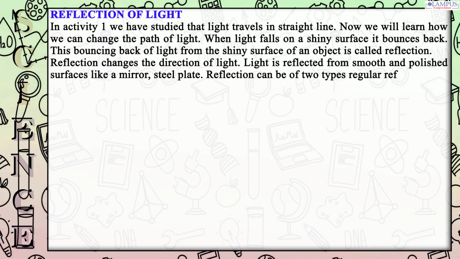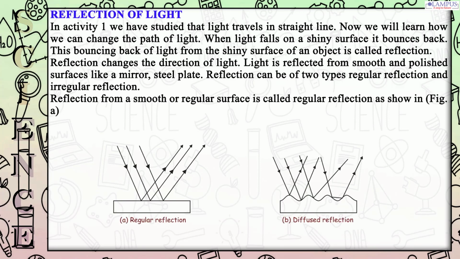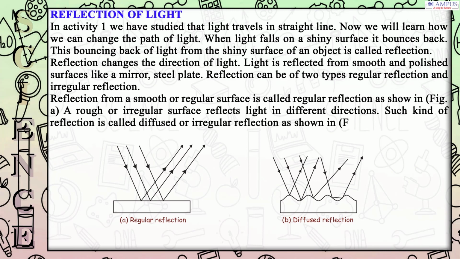Reflection can be of two types: regular reflection and irregular reflection. Reflection from a smooth or regular surface is called regular reflection, as shown in Fig. A. A rough or irregular surface reflects light in different directions. Such kind of reflection is called diffused or irregular reflection, as shown in Fig. B.